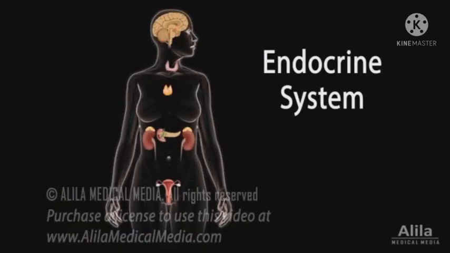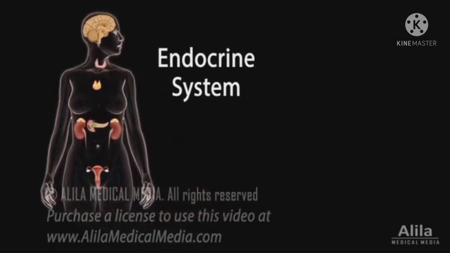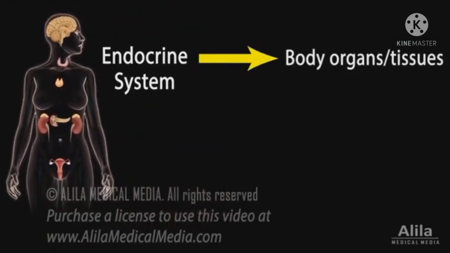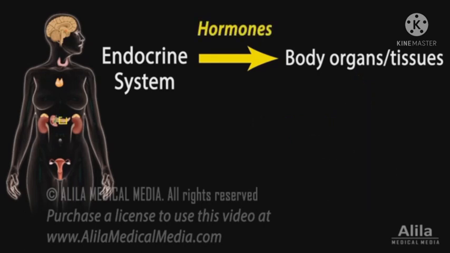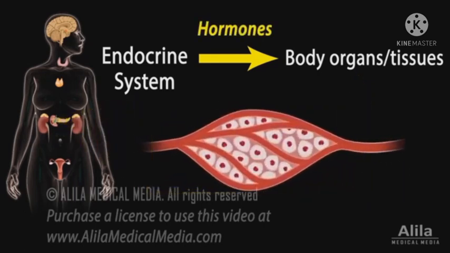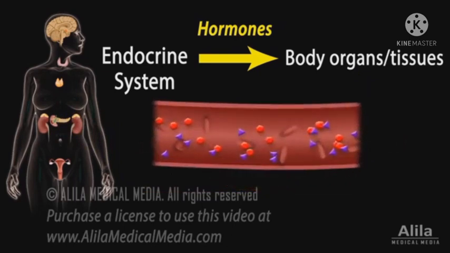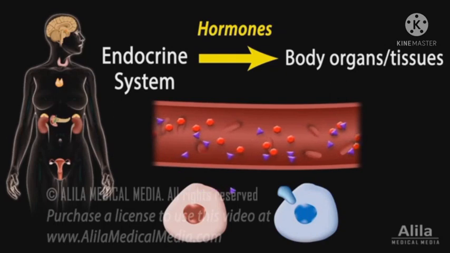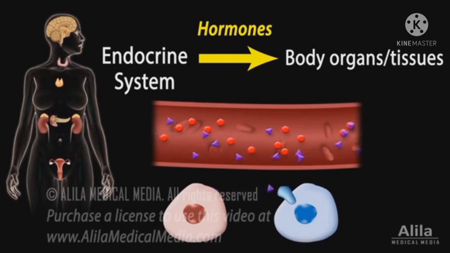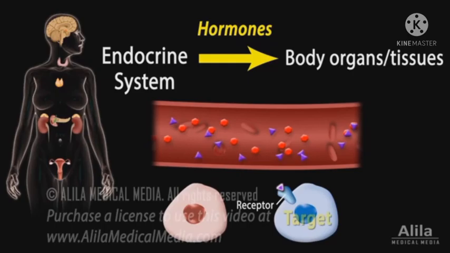Hormones reach every cell in the body as they are transported by blood. But each hormone acts only upon those cells which have specific receptors. The cells which are acted upon by a hormone are their target cells. Each hormone molecule binds with the receptor to form a hormone receptor complex. Following this, hormonal action will take place. Now let's go through each gland and their hormones.